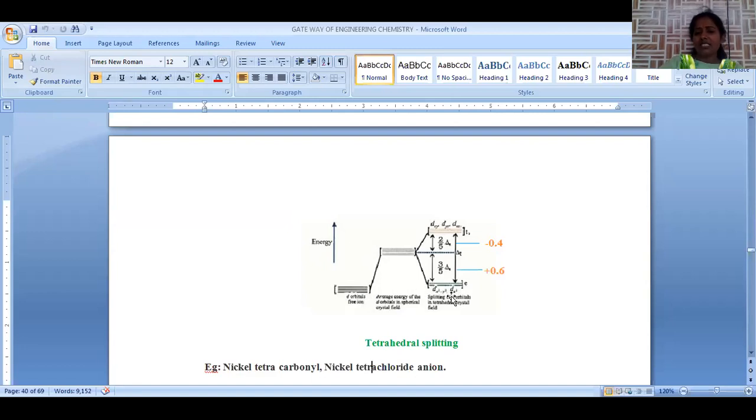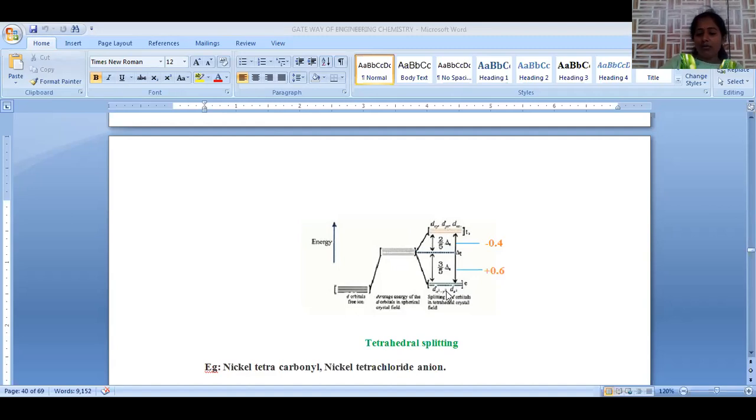Let us consider a d3 system, for example. In the high spin complex of the d3 system, there is one electron, a second electron, and the third electron enters the t2g orbital. That is high spin. In the case of low spin, the first electron, second electron, and even the third electron enter the eg orbital only. So if pairing is possible, that is called a low spin complex. If pairing is not possible, that is called a high spin complex.